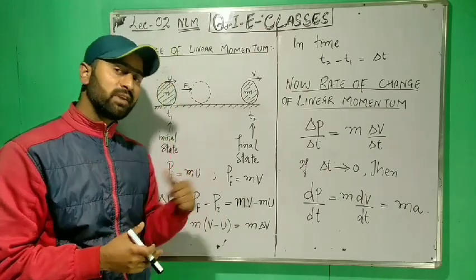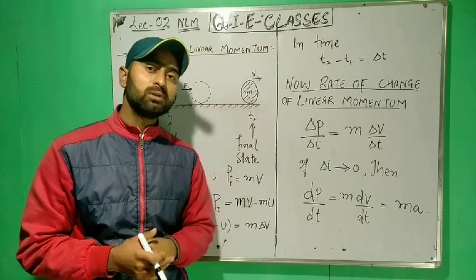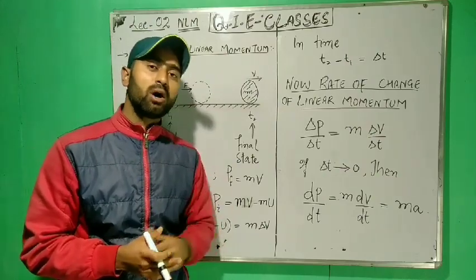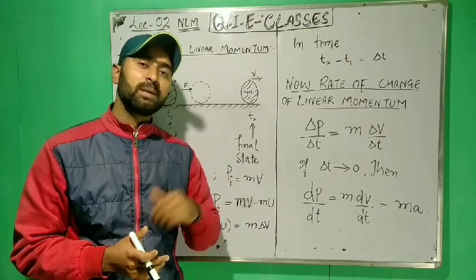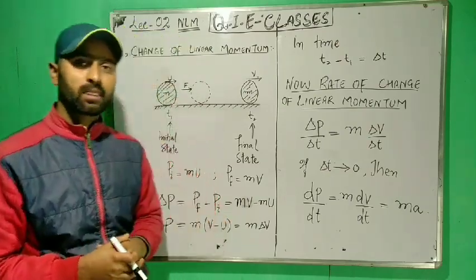And do remember, we are discussing classical or Newtonian physics, which assumes that the mass of a body will not change if the velocity of the body is far less than the velocity of light.